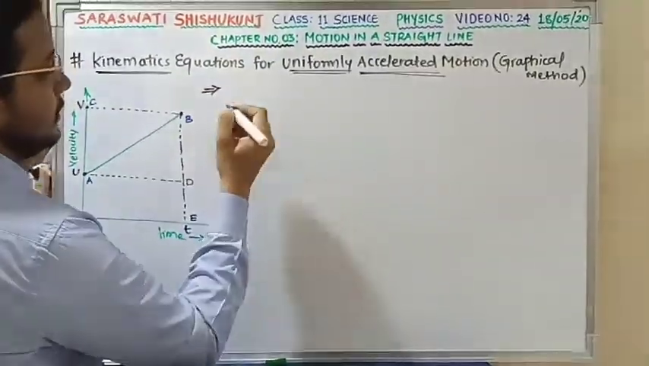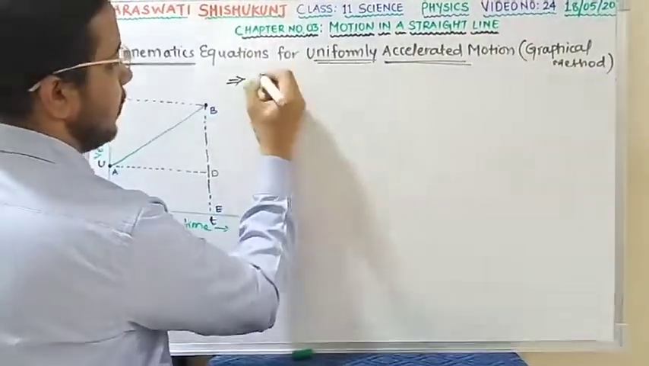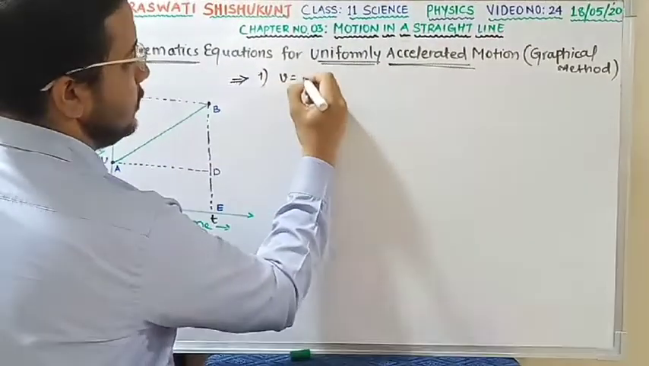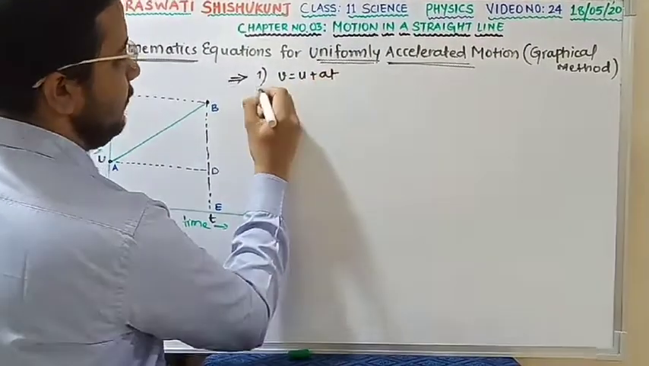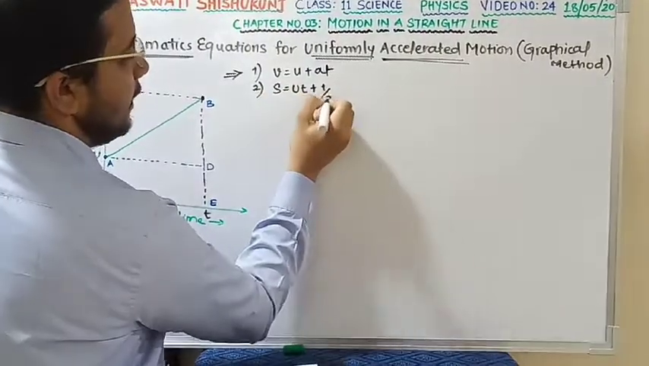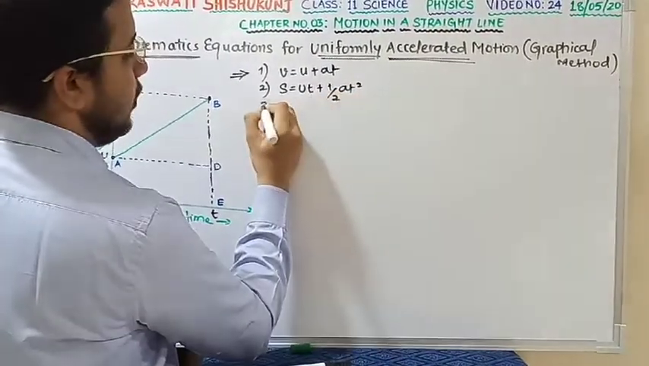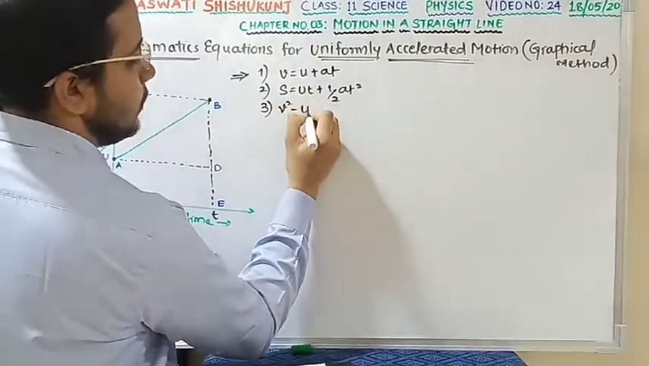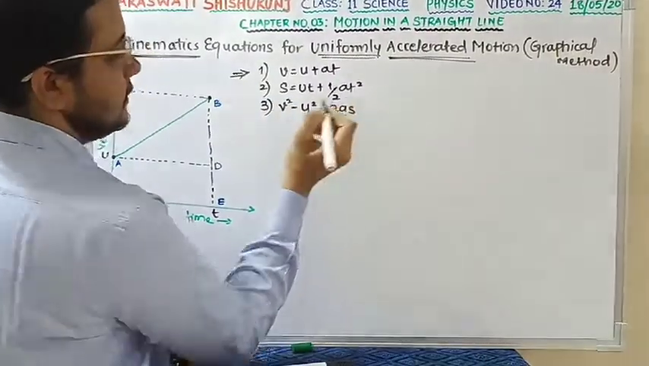Now moving ahead with this. The very first point we need to calculate: there are three equations. First, v is equal to u plus at, which we have to derive. Second, we have to derive s is equal to ut plus half at square. And third, we have to derive v square minus u square is equal to 2as.